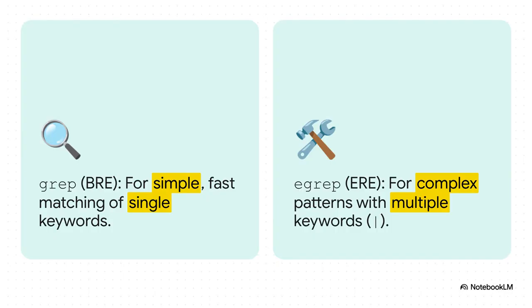Okay, pay attention, because this right here is a classic technical interview question. What is the actual difference between grep and egrep? The answer is all about the type of regular expressions they use. Grep uses basic regex, which is fast and great for simple keywords. Egrep, with its extended regex, understands special characters like the pipe symbol, which means or, without you needing to add extra backslashes. That makes it the go-to tool when your search gets tricky.